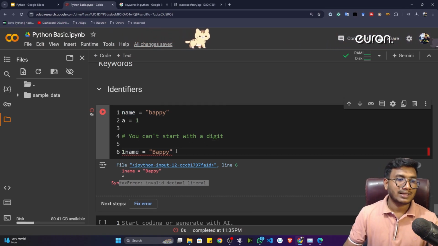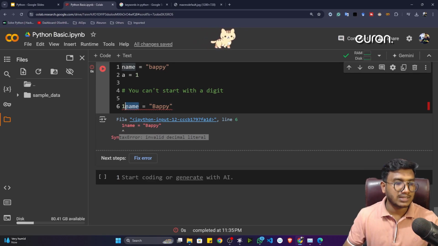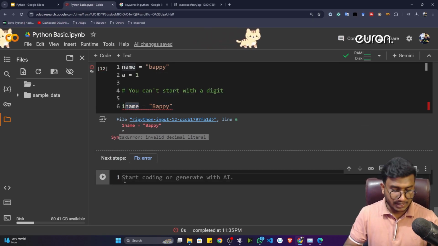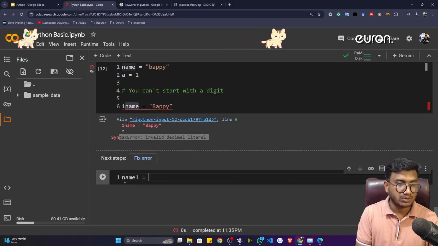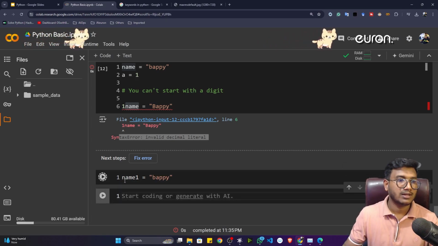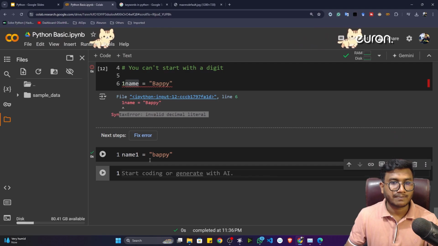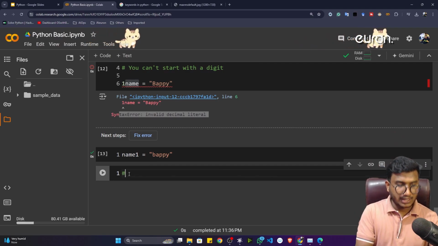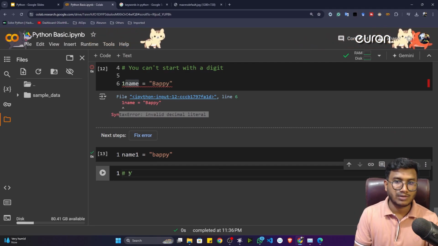But you can actually use a digit at the last of this particular identifier. Let's say name1 is equal to puppy. That's how you can design, that's how you can write. See, it is working.